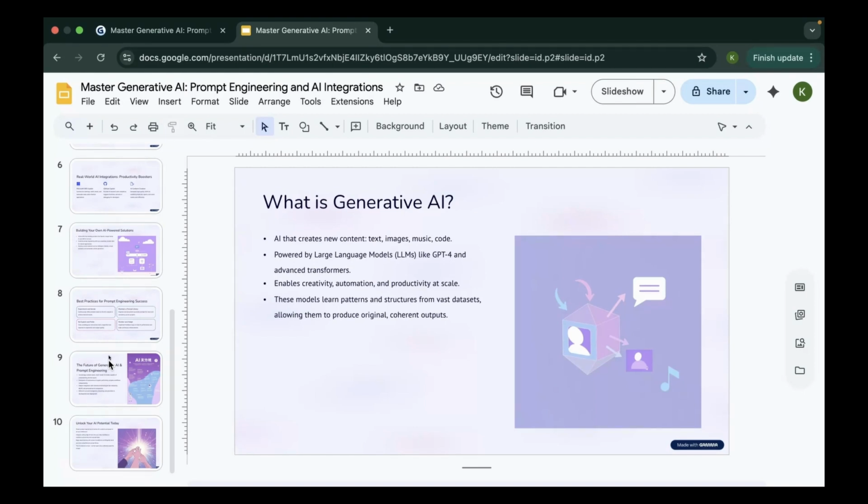Again, before showing you Gamma, I'm going to tell you that, yes, we are going to talk about a lot of aspects. We are going to talk about generative AI, what it is, how prompt engineering works, how you can integrate it with your work. And before moving on, I also need to tell you that this course is not just for students.